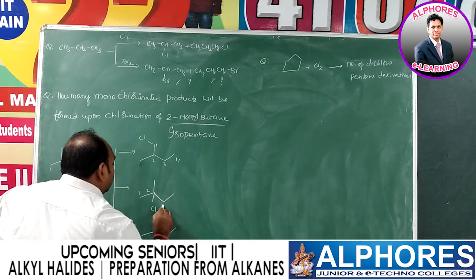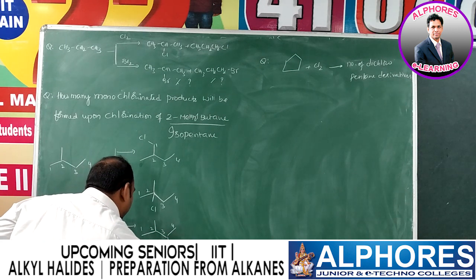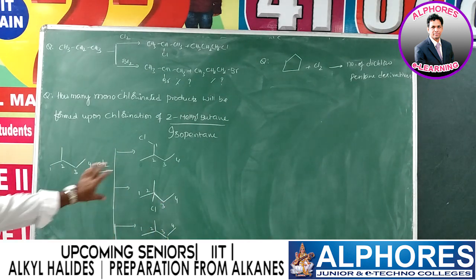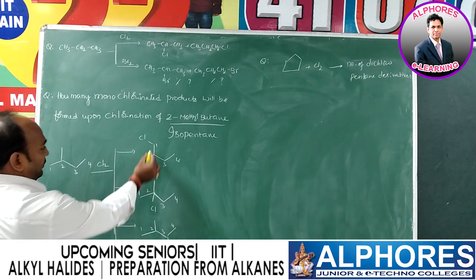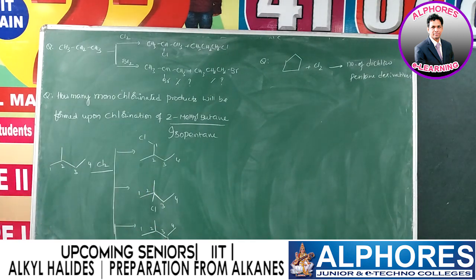In all these, let us assign numbering like that. So it is very clear, 1 chloro, 2 chloro, 3 chloro, 4 chloro. Our answer is 4, right?